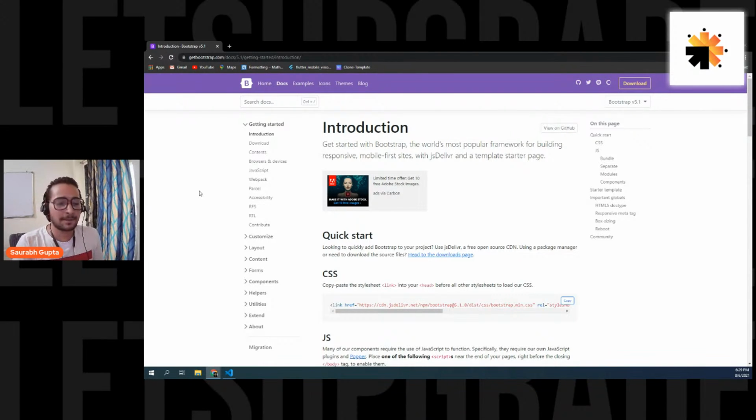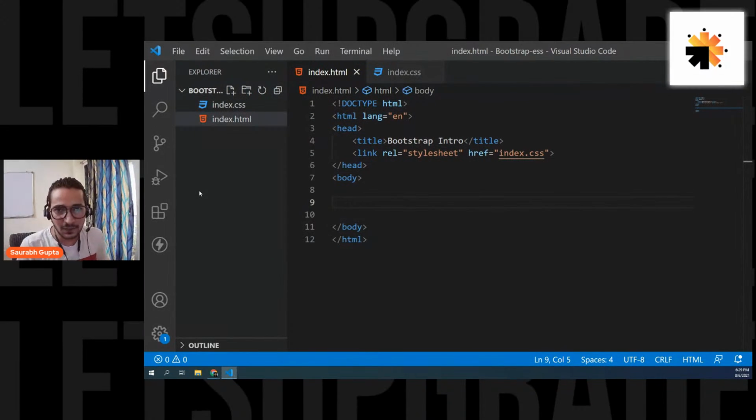Think of it like this. I create a CSS file, and I write a lot of CSS there, with different class names. Then I give my CSS file to you, and you simply understand my CSS and start using the classes in your HTML. And that's what we're going to do. So Bootstrap is nothing but someone has already written a lot of CSS for us. We're simply going to download those CSS files, link them with our HTML page, and we can simply start using them. Is that clear, everyone? Are we understanding?